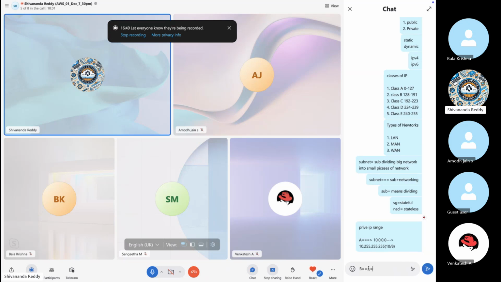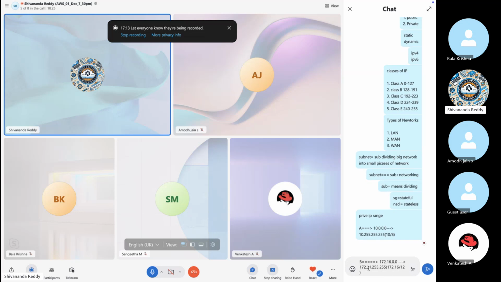For class B, 172.16.0.0 to 172.31.255.255, we call this the 172.16/12 series, the 12 series.